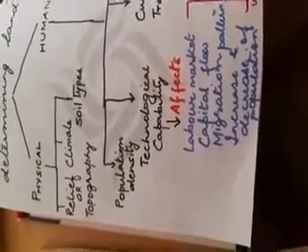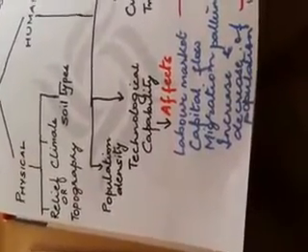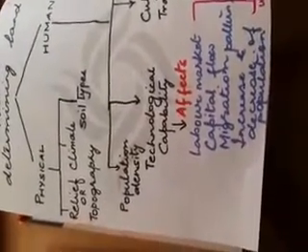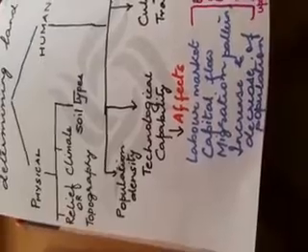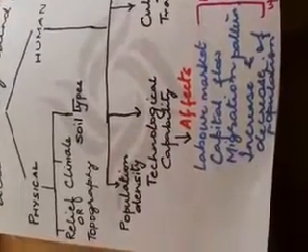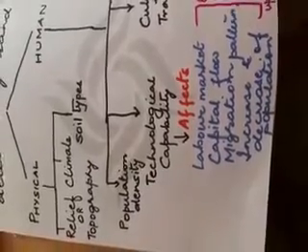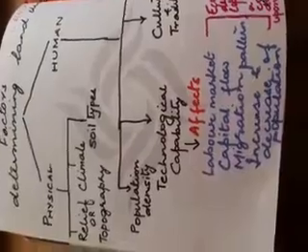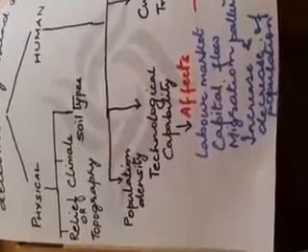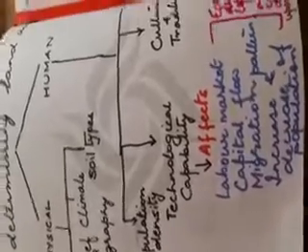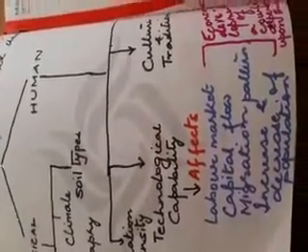Next comes our technological capability. Now this technological capability is important because the more a country is using techniques and machines, the more will be the advancement of a country. Technological capability also affects labor, capital flow, migration, increase and decrease of population.